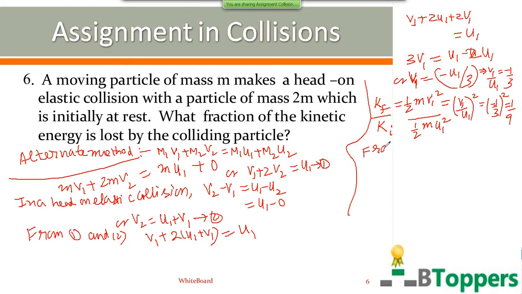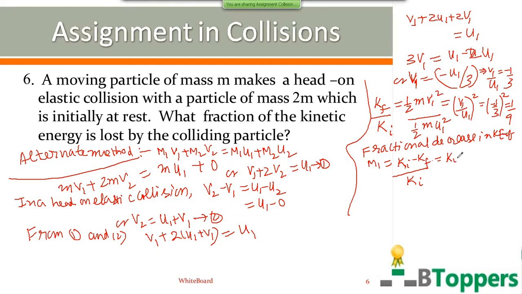So the fractional decrease in the kinetic energy of the first particle of mass m1 equals actual decrease in the kinetic energy of the first particle divided by initial kinetic energy of the first particle. Actual decrease is equal to Ki minus Kf.